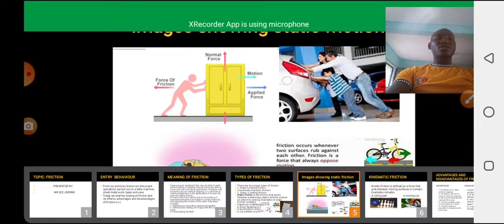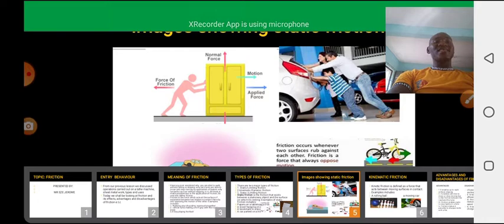On the second picture, which is number 2, you see a family trying to push their car. On that example, you will notice that you will require a frictional force to push the car to a particular distance. Thereby, there is more friction exerted on that body. That is an example of static friction.